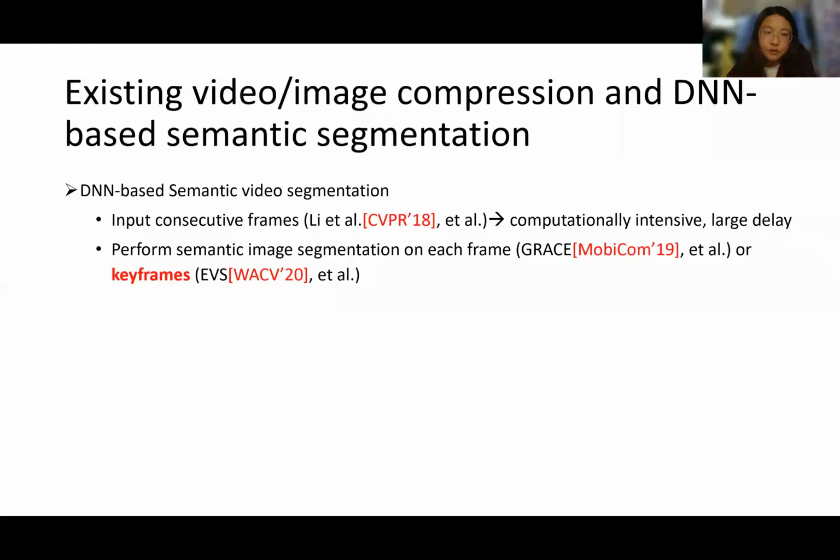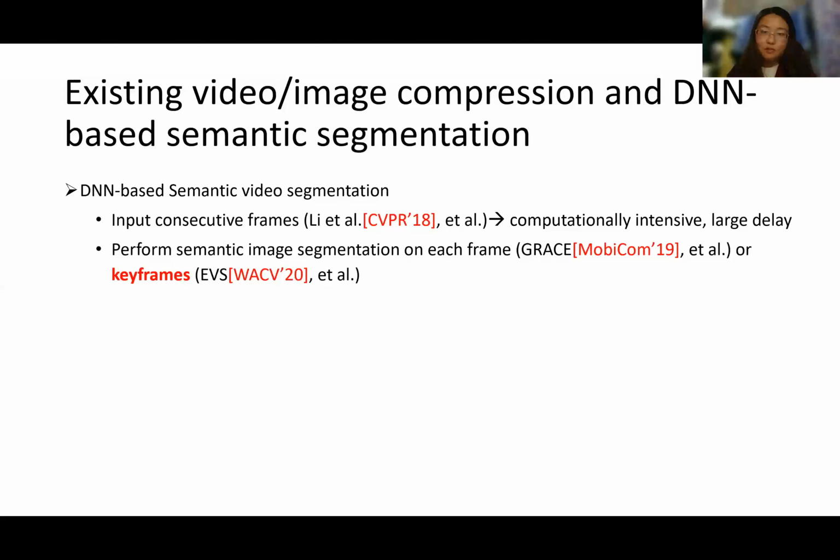I first introduce two mainstream approaches for DNN-based semantic segmentation. One is to input consecutive frames into DNN models, and the other is to perform semantic image segmentation on each frame or keyframes. The first approaches are generally computationally intensive.